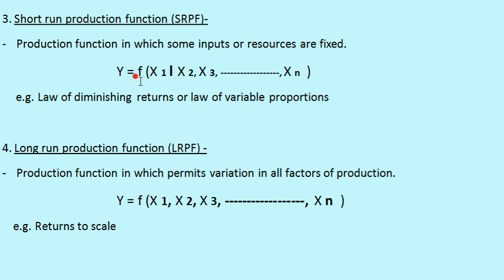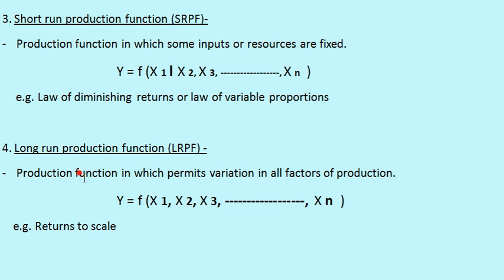It indicates that in this type of production function we have to analyze only one input and the output, and other resources or inputs are kept constant. An example for this type of production function is the law of diminishing returns or law of variable proportion, as in this law only one input and corresponding output is analyzed for the production function analysis.